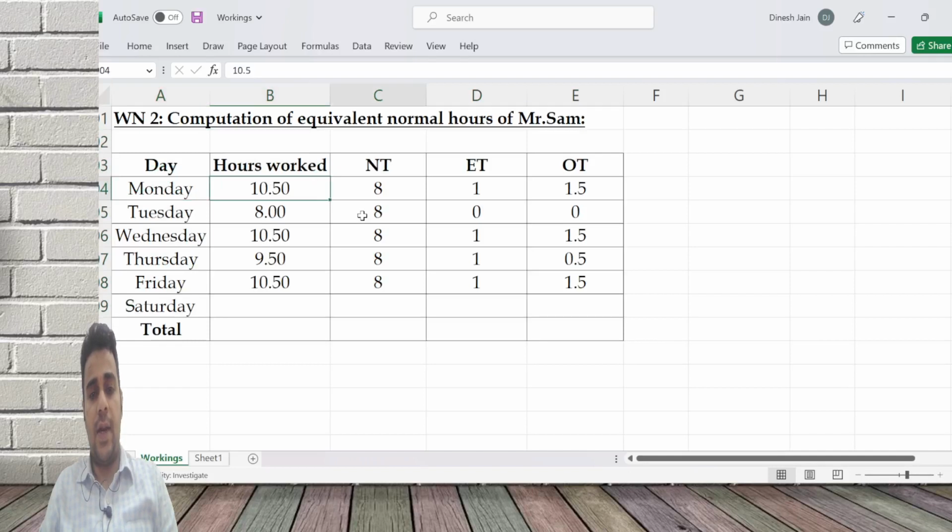Normal time, extra time and overtime for Monday to Friday is going to remain same. Why it remains same is the question has mentioned that both worked similar for Monday to Friday.